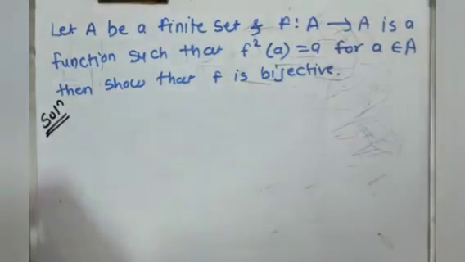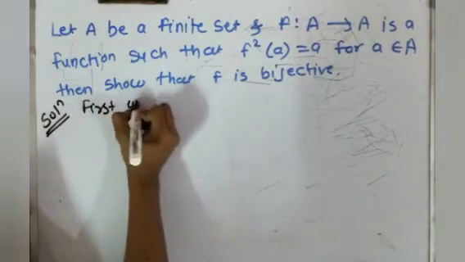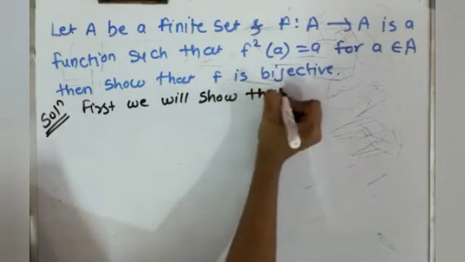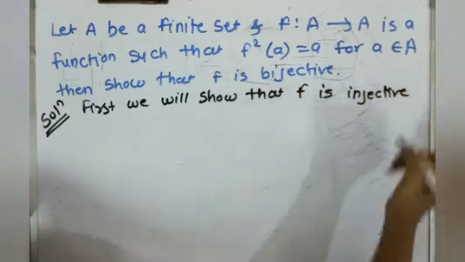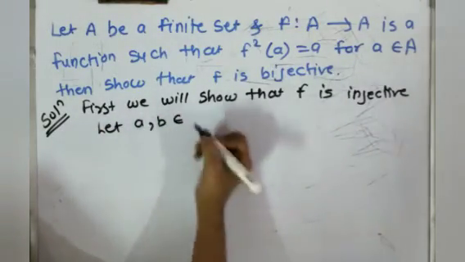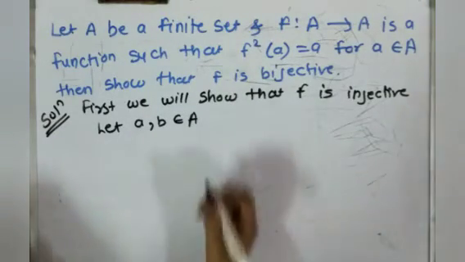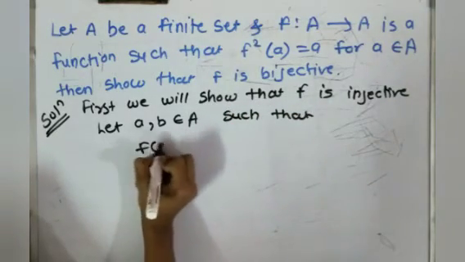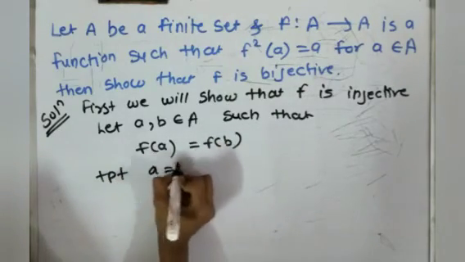So first we will prove that f is 1-1. First we will show that f is injective. For this we will take 2 elements from the domain. So I take a and b from domain A such that f of a equals f of b. Right? Now we have to prove that a equals b.